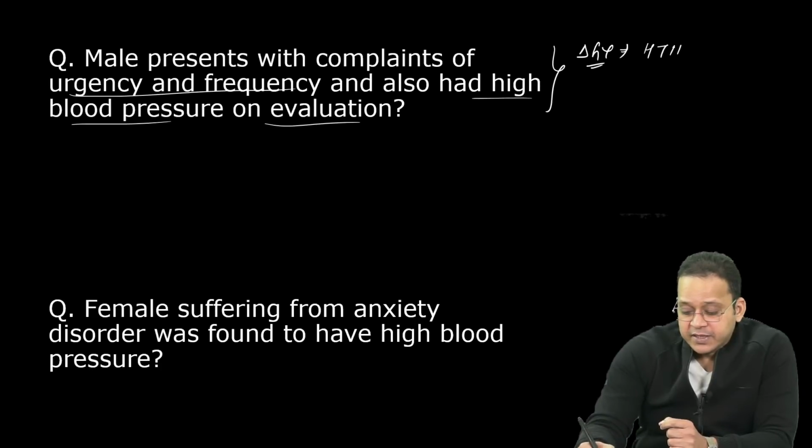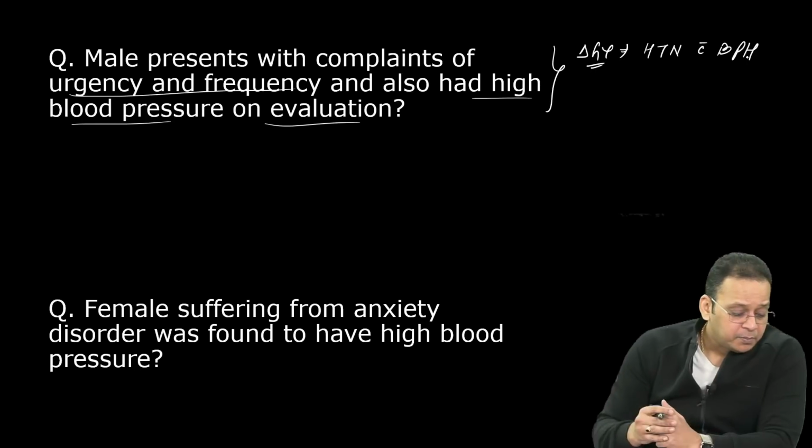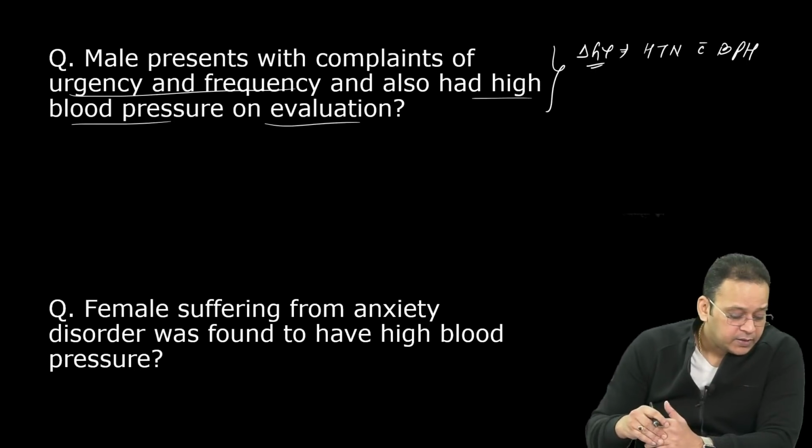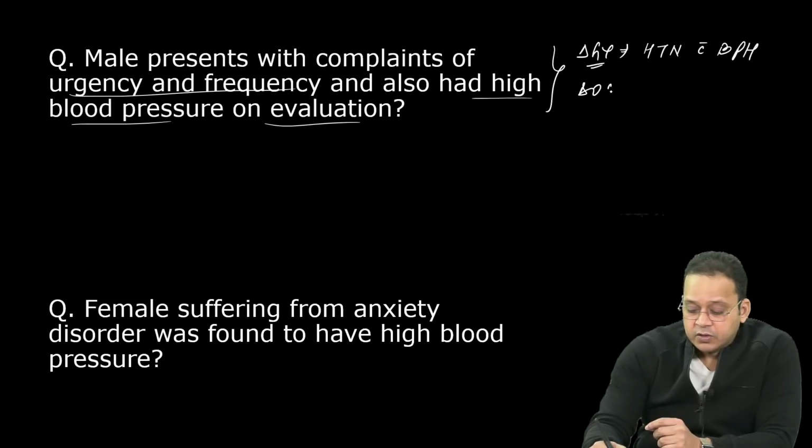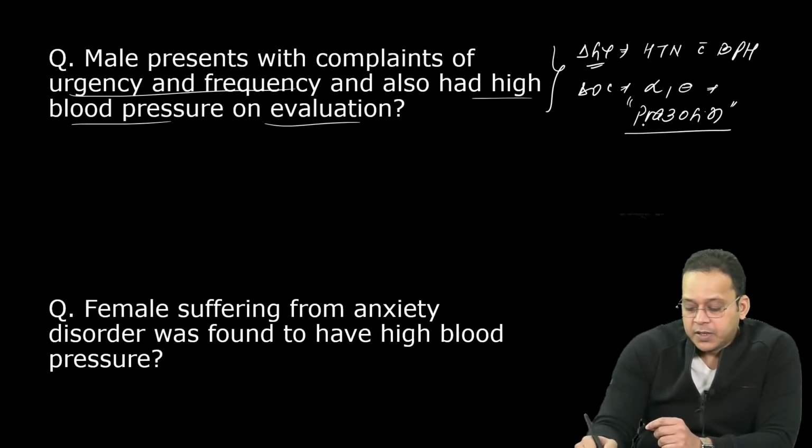So it's a case of, excellent guess, hypertension with BPH or benign prostatic hyperplasia, right? And in this case, the drug of choice are alpha-1 blockers like prazosin. And remember another important point that is frequently asked about prazosin, it is also drug of choice in scorpion bite.